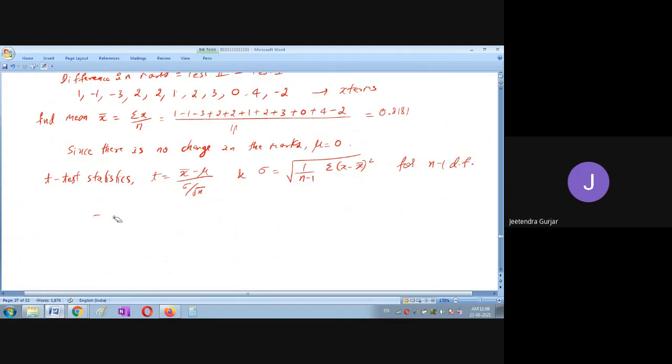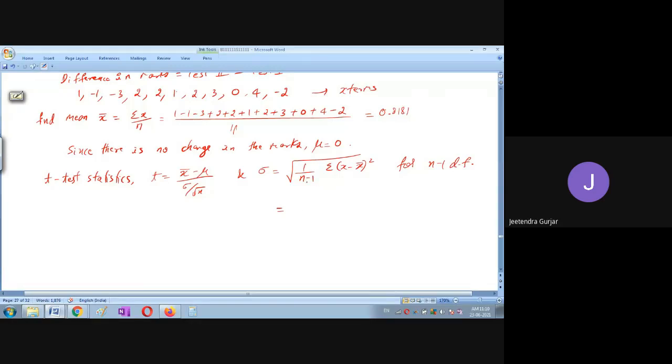Find the singular value. Yes, friends, please tell me what is the sigma value?